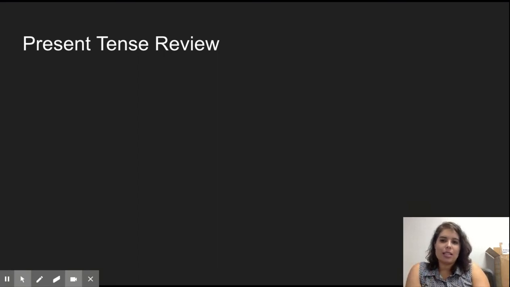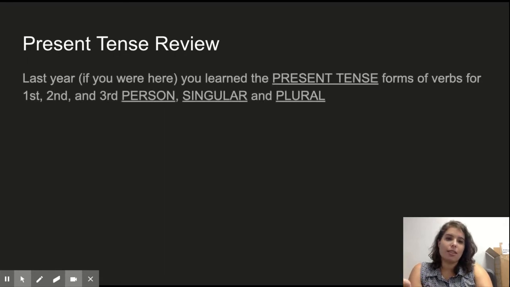Jumping right back into things, we're going to be talking about the present tense and the present tense endings for Latin verbs. So, as I said last year, if you took Latin here with Magister Cummings, you learned the present tense forms of verbs for first, second, and third person, singular and plural. So remember our chart telling us who our options are for doing a Latin verb. We have I, you, he, she, it, we, you all, and they. So those are our 6 options for who can do a verb.